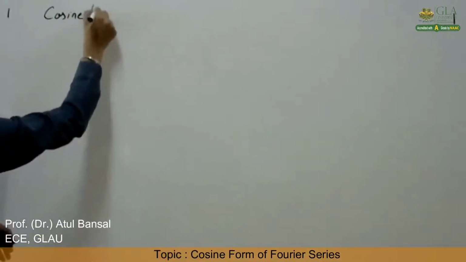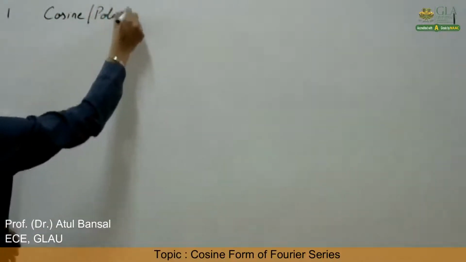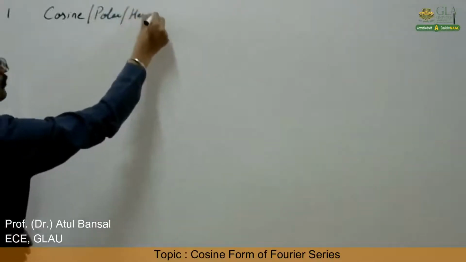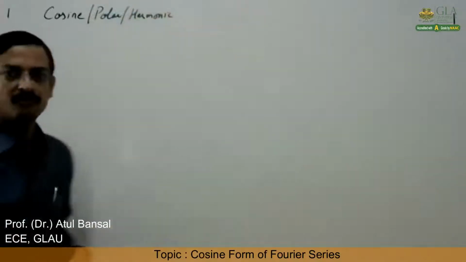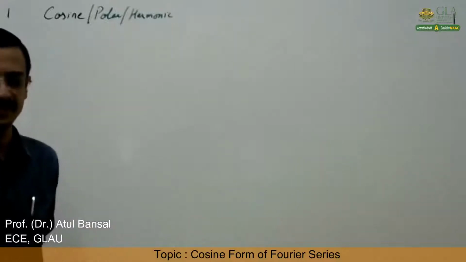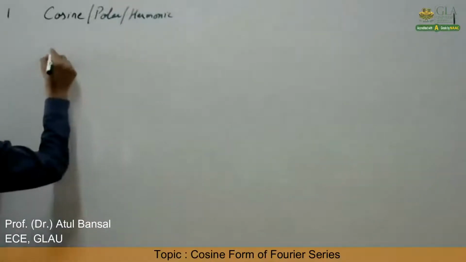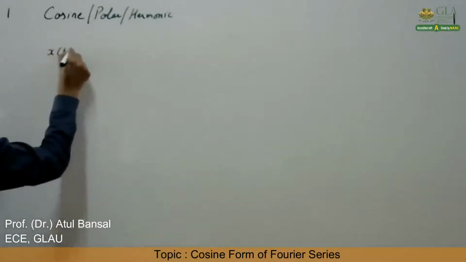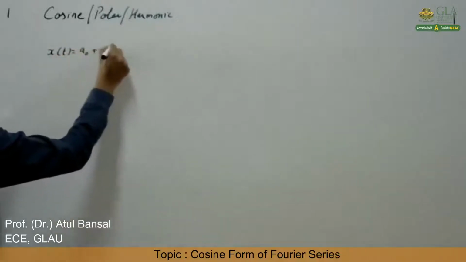Cosine, as said, or polar or harmonic form of Fourier series or representation. So we already know what the trigonometric form is.